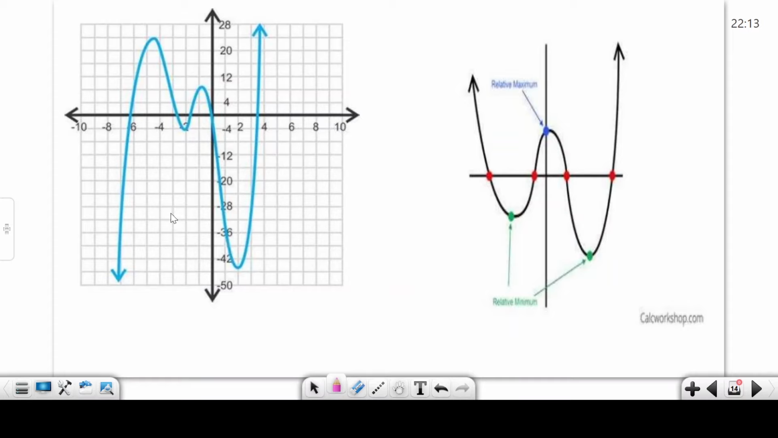In the next, I give you a lot of examples. Look here. It cuts the x-axis 1 time, 2 times, 3, 4, 5. Now how many zeros here? 5 zeros. Look here. 1, 2, 3, 4. 4 zeros. Okay. Next slide.